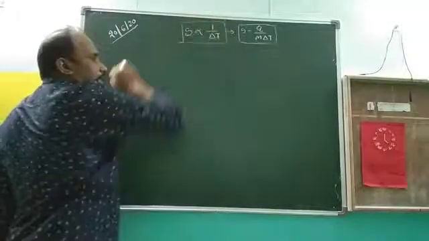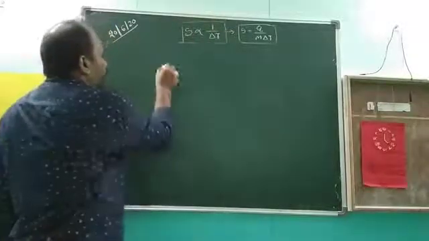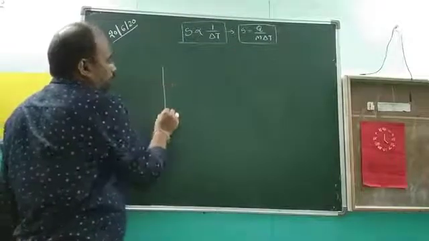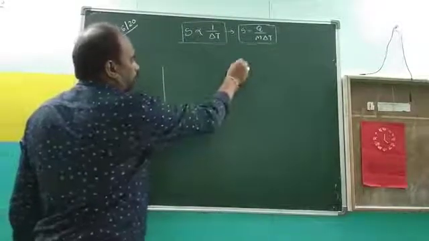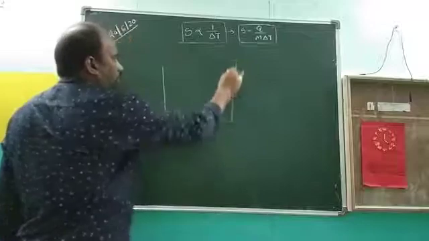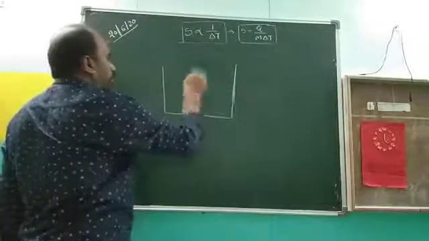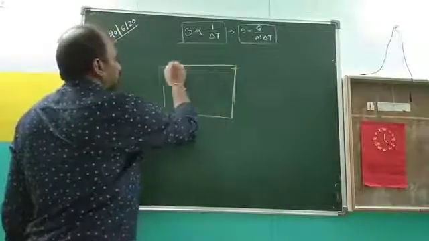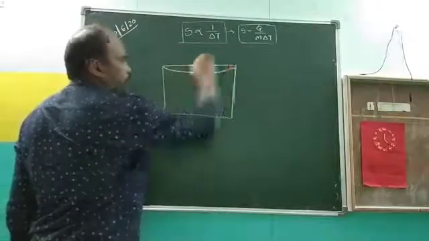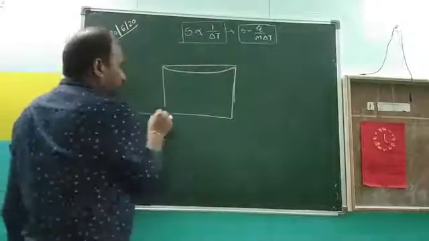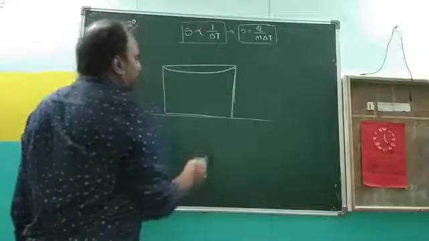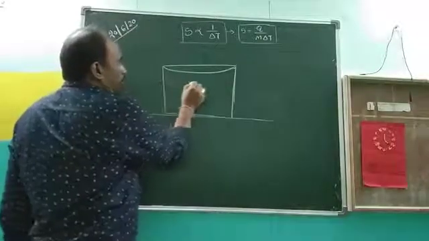In that activity, we take one jar. This is the jar. In this jar, we should take some water.